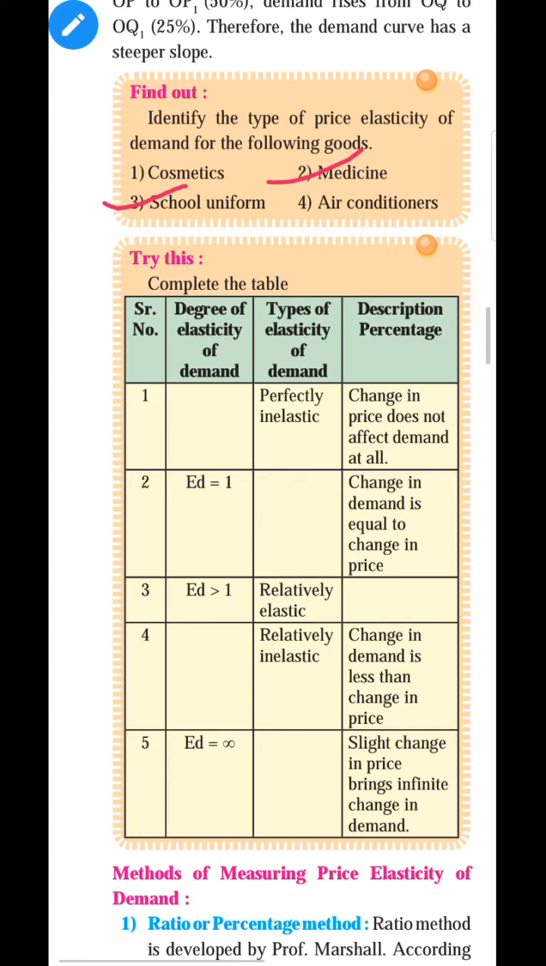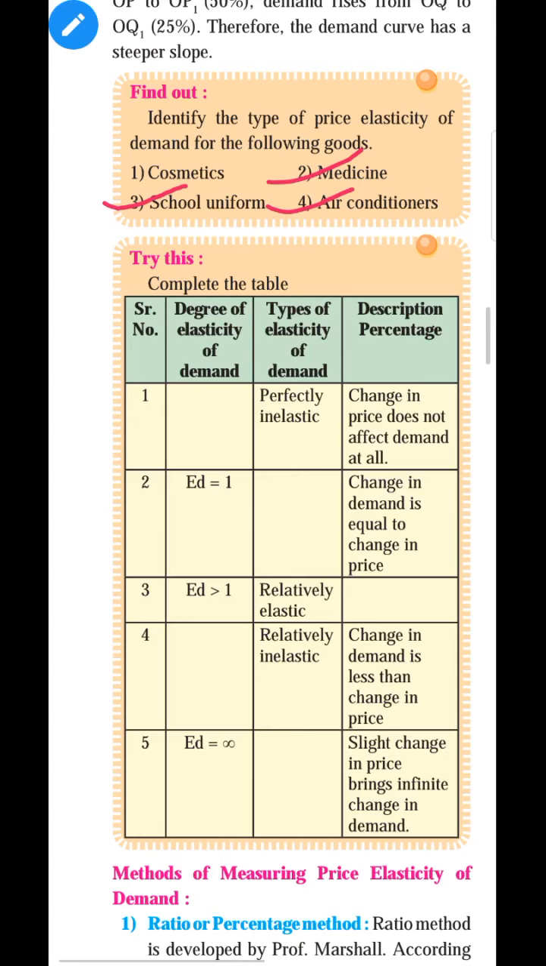Okay students, next the fourth one, air conditioner. What do you say? The air conditioner comes under which category of goods? Is it a necessary good? No. Is it a normal good? No. In the case of an air conditioner, a fan is enough. Yes, a tower fan, ceiling fan or table fan is enough to get cool air. But an air conditioner comes under which type of goods? Air conditioner comes under luxury goods. Luxury goods or prestige goods.